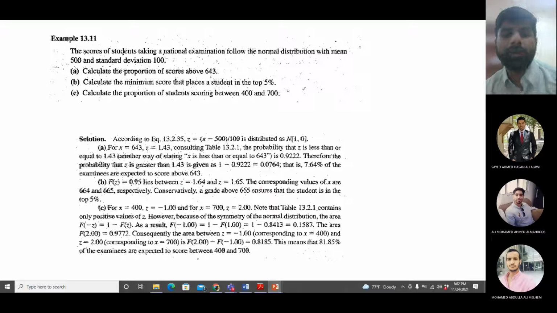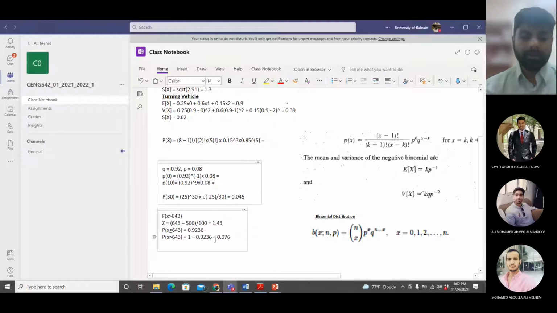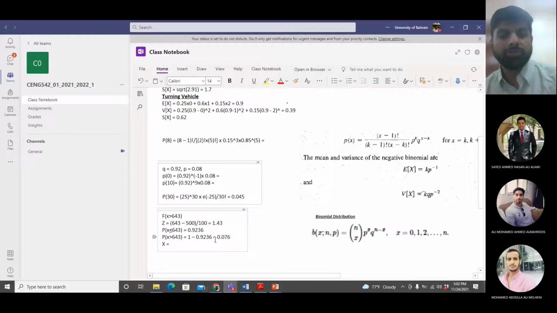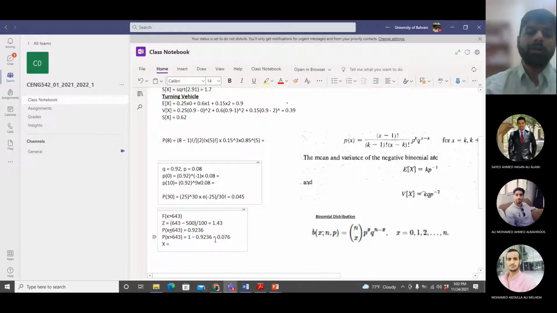Now I need to convert 1.64 and 1.65 to their x values. These are the z values because they are in the table. So 1.64 multiplied by the standard deviation, which is 100, plus the mean, 500.